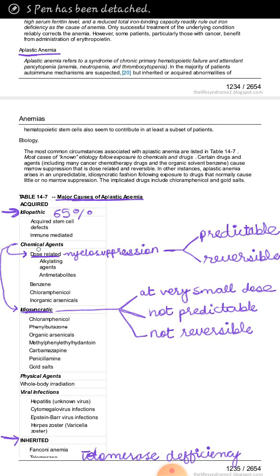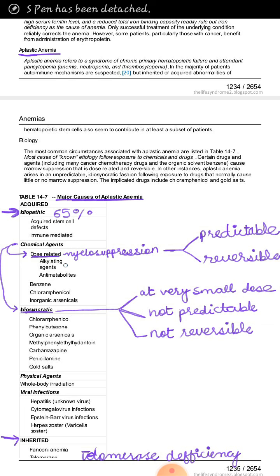Then we have chemical agents. Chemical agents can cause destruction of the myeloid stem cell in two ways. Number one, we have dose related myelosuppression, and number two, we have idiosyncratic myelosuppression. Dose related myelosuppression is predictable and it is reversible. So what are the causative agents? What are the chemical agents which are responsible for causing the dose related myelosuppression?